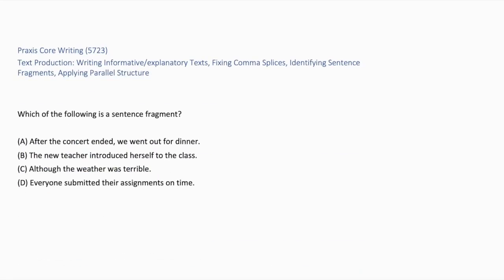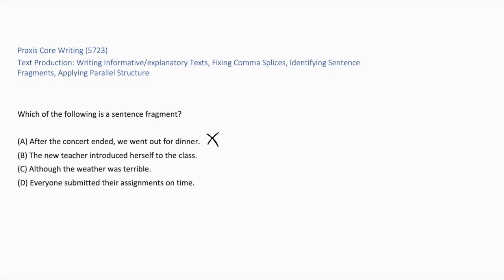Which of the following is a sentence fragment? A. After the concert ended, we went out for dinner. B. The new teacher introduced herself to the class. C. Although the weather was terrible. Or D. Everyone submitted their assignments on time?